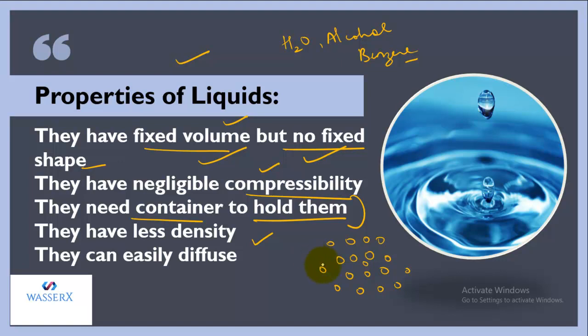But in this case, the density is less because they are not that compact. And we see that they can diffuse because there are certain spaces between them. They can diffuse, though the diffusing tendency is not that much, because of the intermolecular spaces that are present between them.